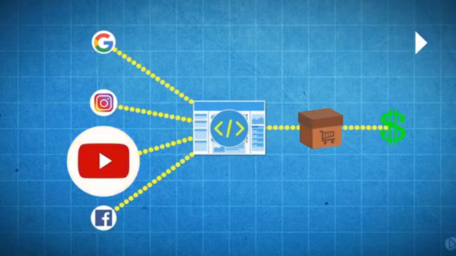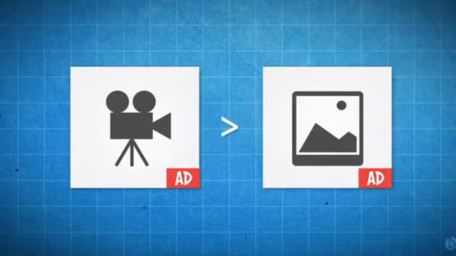Now the code which I am going to insert will also tell me whether my video advertisement is being liked more or my image advertisement is being liked more. So this will also tell me which type of advertisement is being liked by the people, and traffic is being generated from which type of source.